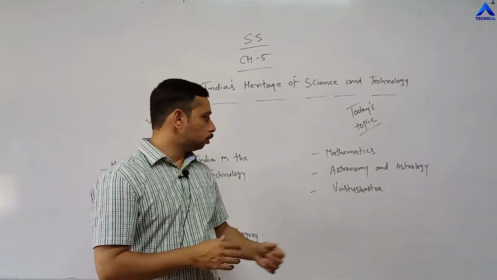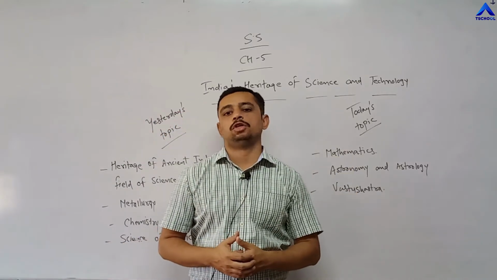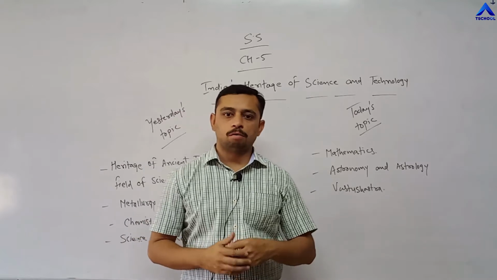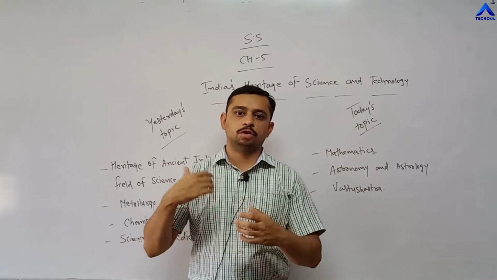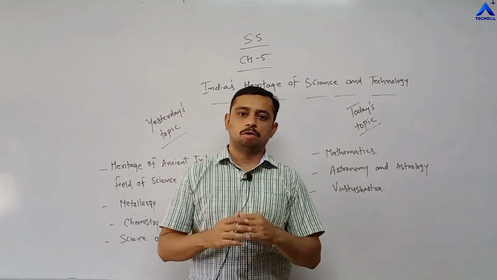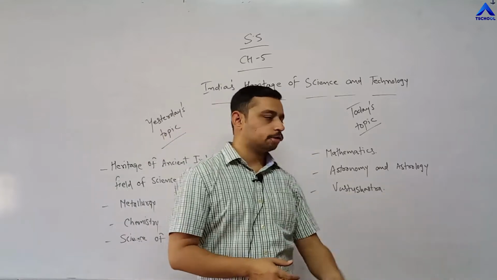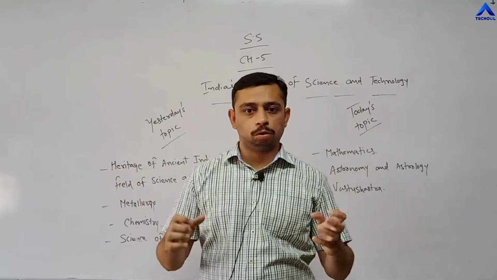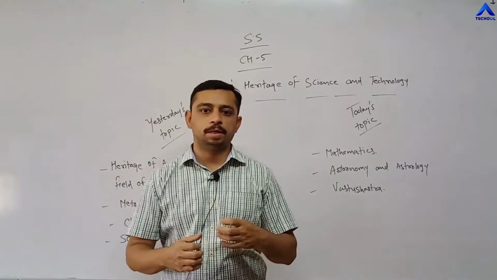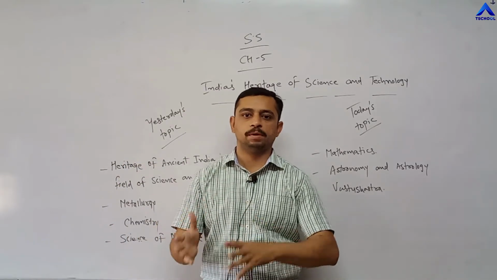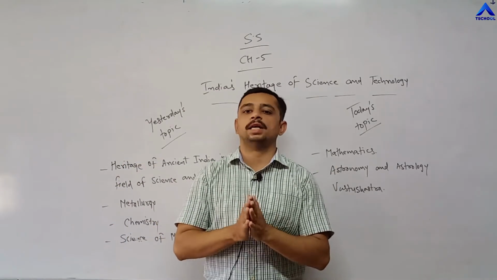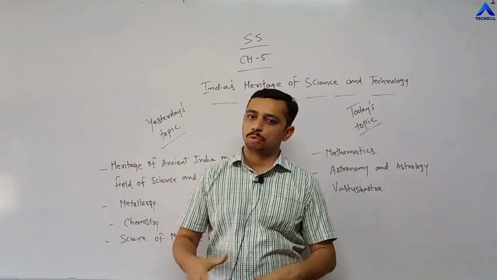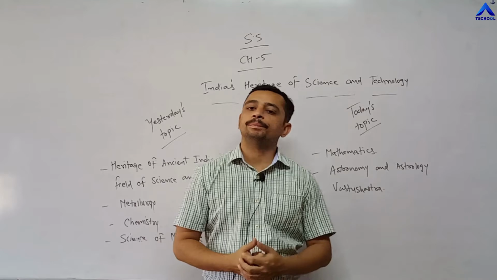Today we are going to discuss the last 3 topics of chapter number 5. First, mathematics: how it was done, how everything started at the ancient level. Second is astronomy and astrology, the people we can call Jyotish. All kinds of futures were being experimented with and told by the people even at that point of time. So that is again an ancient concept and a heritage that we have still preserved today.